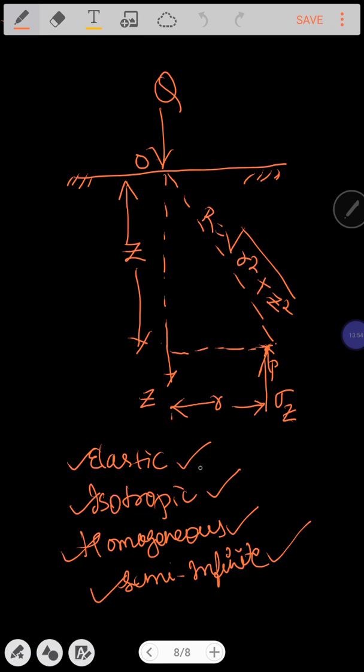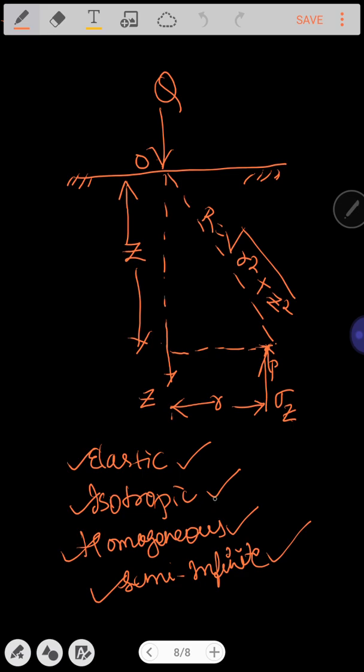So what is elastic property? After removal of the load, if any material tries to regain its original shape and size, that property of the material is called elastic property. If soon after removal of load, material doesn't regain its original shape and size, that particular material can be classified under plastic material. What do you mean by isotropic property?